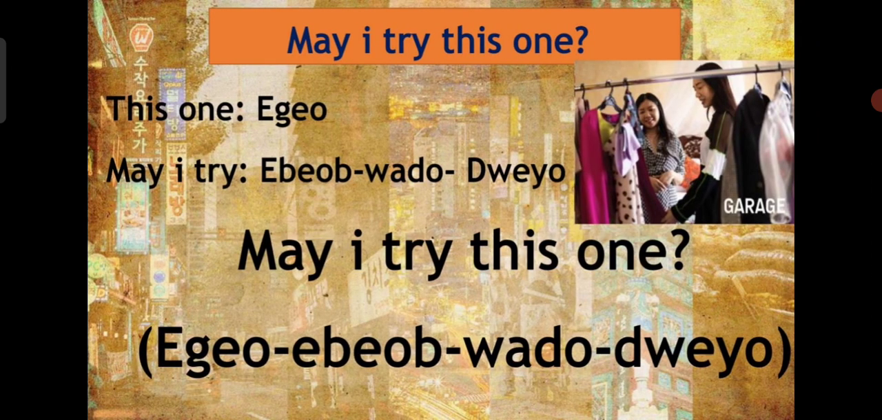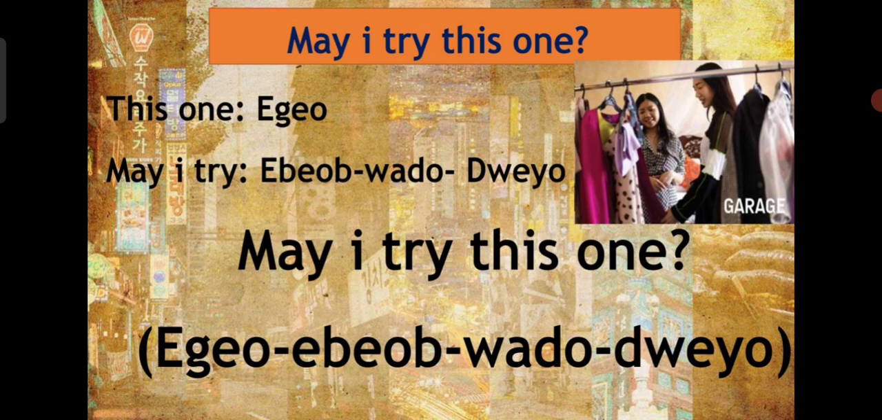So let's study with, may I try this one? You already studied in an earlier chapter that this one is ego. This one is ego in Korean. And may I try is ibo bado dio. Repeat after me. Ibo bado dio. So may I try this one becomes ego ibo bado dio. Just note it down.